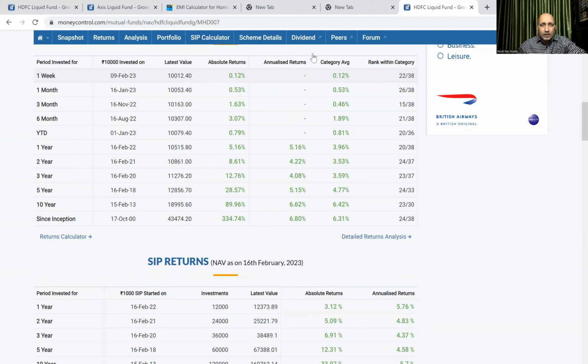So from here we can see this is small, and even if one or two default, it will not affect. So in my view, there is almost negligible risk associated with a liquid mutual fund, and one can hold different AMCs, diversify, and go ahead.